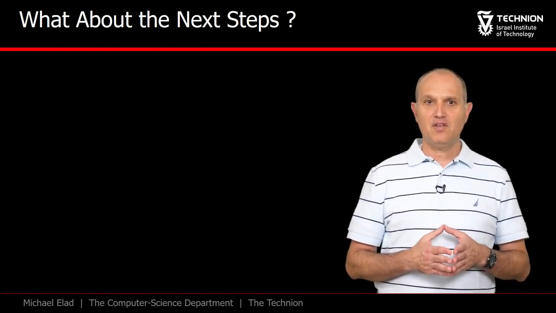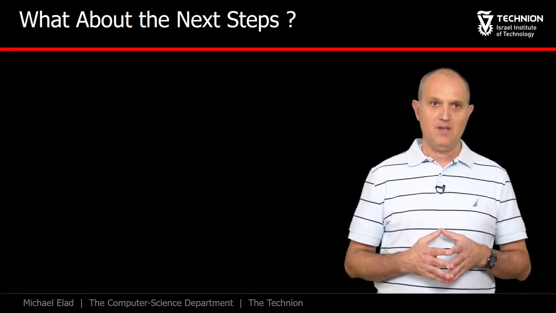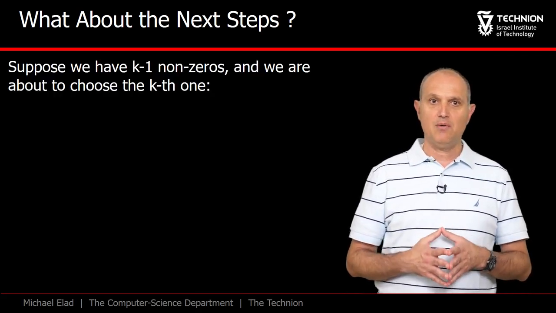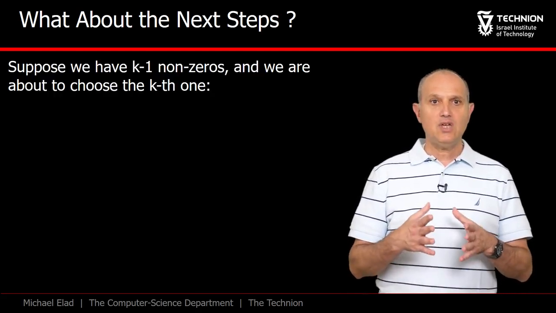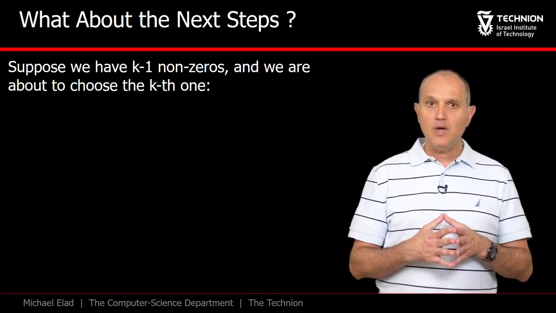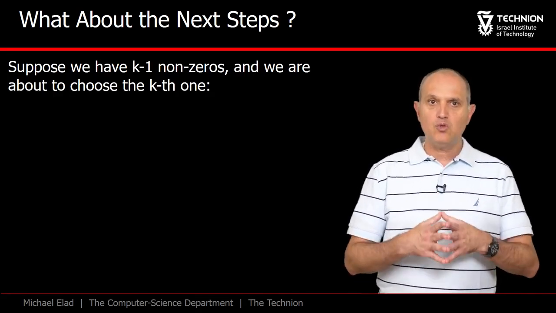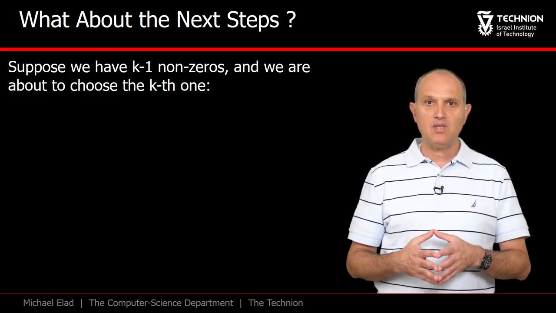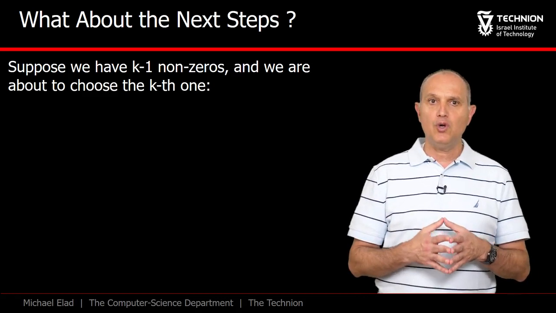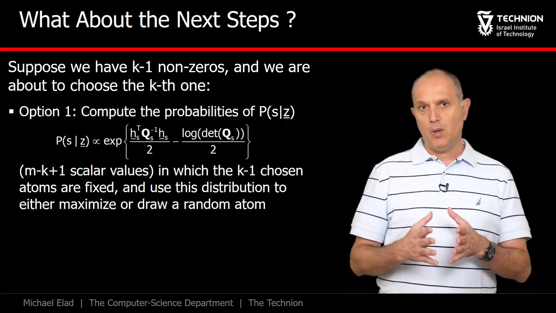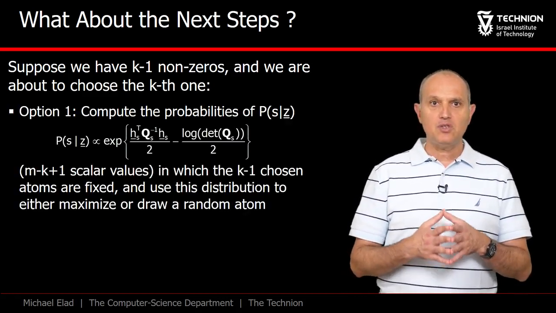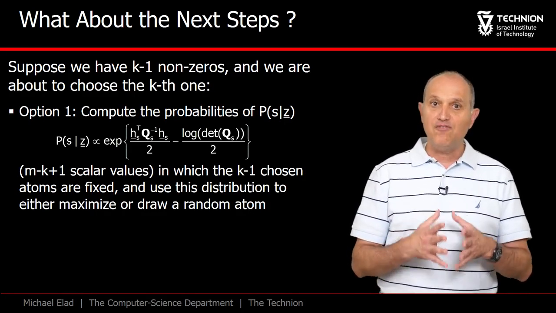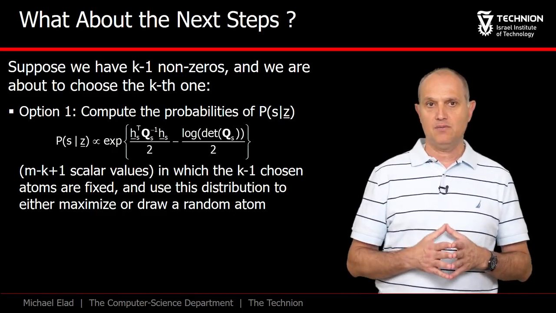All the above referred to the case where S is known to be 1. If S is bigger, then these are still valid first steps in the approximation algorithm. More specifically, suppose that we employ a greedy algorithm that gradually sweeps through growing supports. We have accumulated so far the location of k-1 non-zeros, and now we are wondering whom should join as the kth. One option in front of us is to evaluate this complete expression for all the possibilities of choosing this kth element while fixing the k-1 earlier ones.